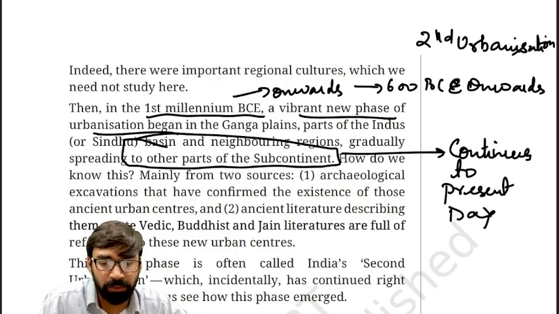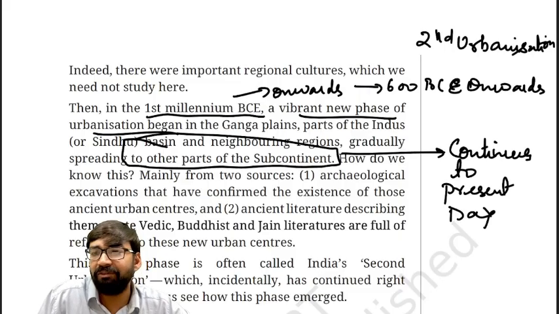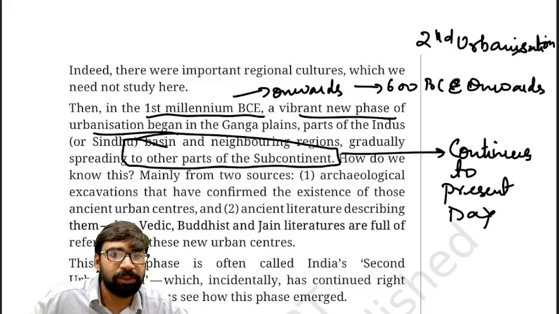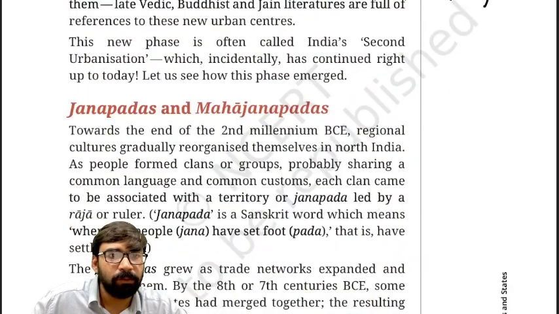Fine. Now, the first important thing that we need to understand: what are the main evidences of second urbanization? Okay. Now try to understand this.